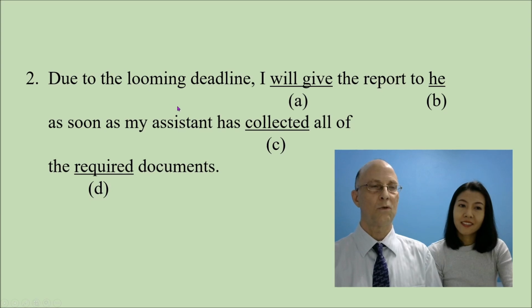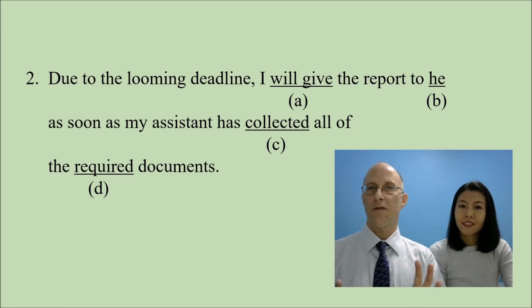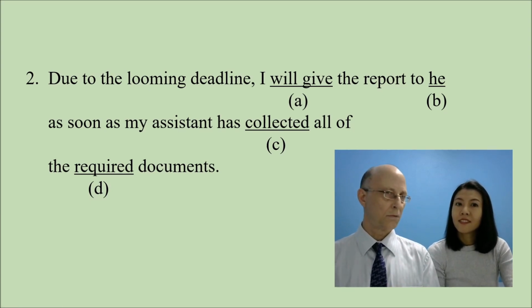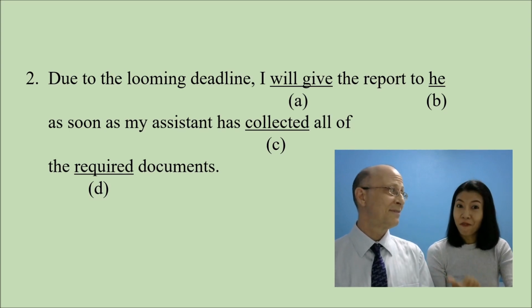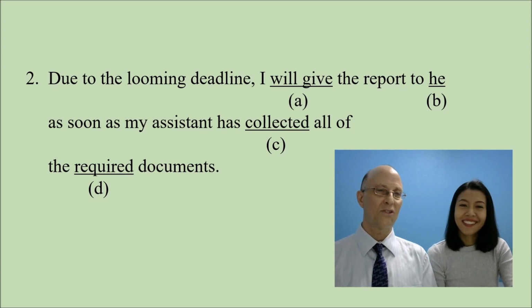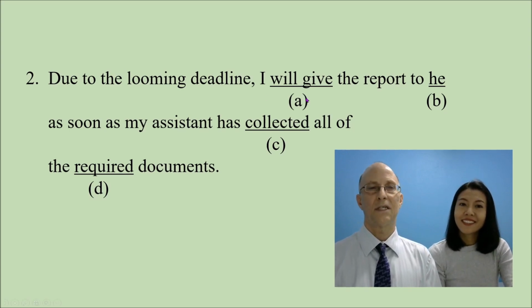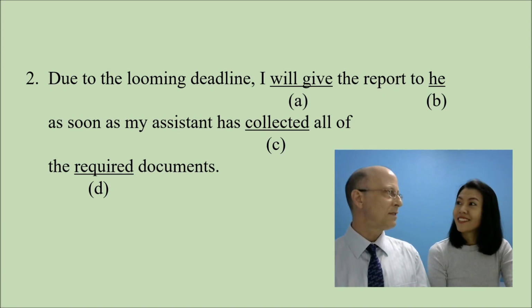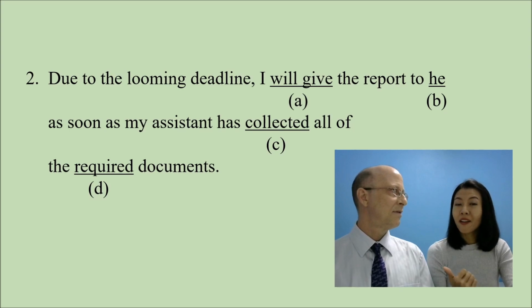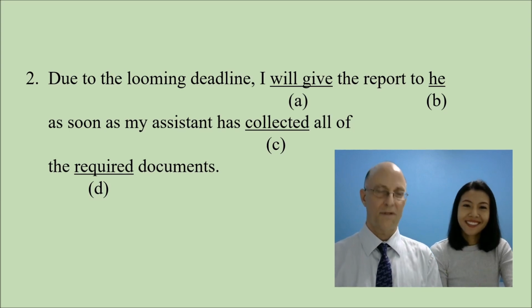Looming means threatening and coming soon. So therefore, it is a future, right? Yeah, it should be the future tense. So because of that, we can say that A is likely correct because the future tense must have will and then verb 1. Yeah, will verb 1 for the simple future. So there's nothing wrong with that.